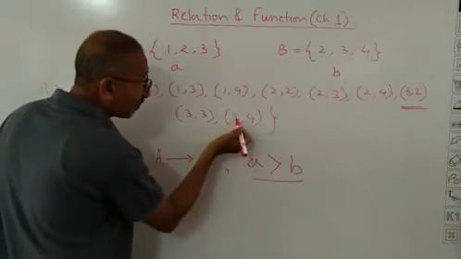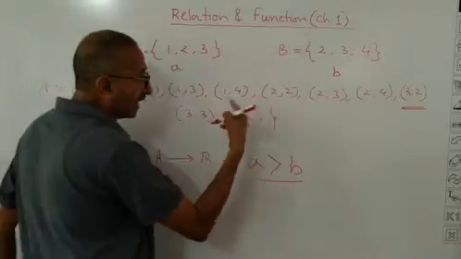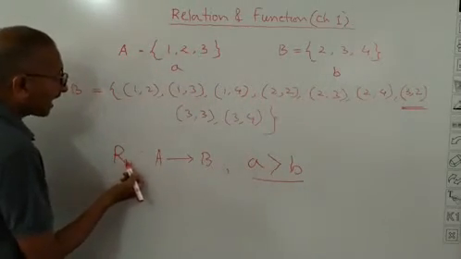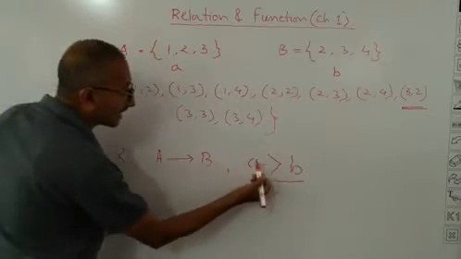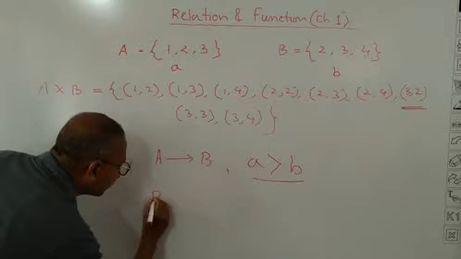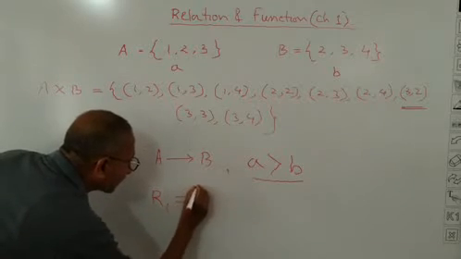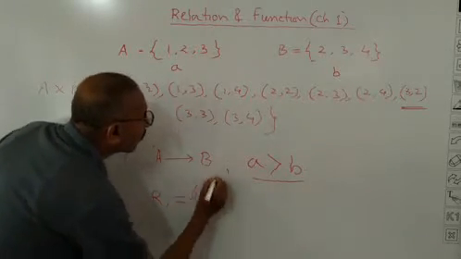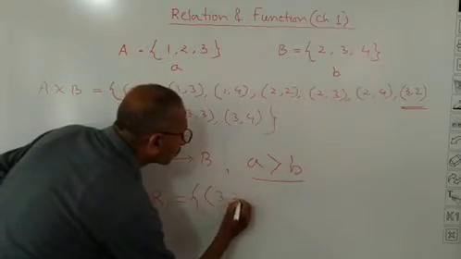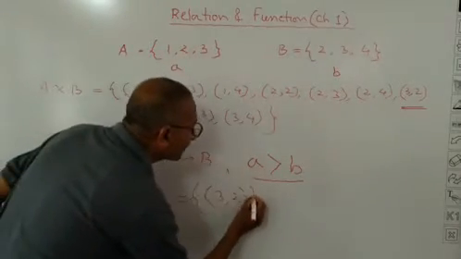First entry is smaller than the second entry. There is only one element of this relation. So whenever I say R is a relation from A to B such that A is greater than B, then in roster form, if I want to write, it will be R1 is equal to, what I will write? It is {(3, 2)}. Okay, this is in roster form.